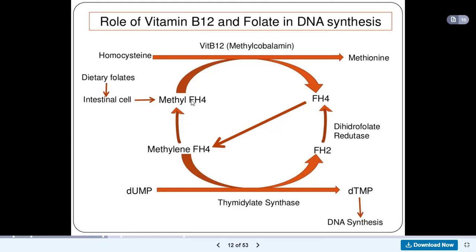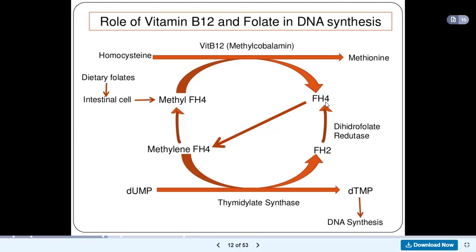Now, this methyl FH4 is converted to FH4. Why? Because this methyl group is needed here. So this methyl group is given off, and then what we'll have will be FH4.